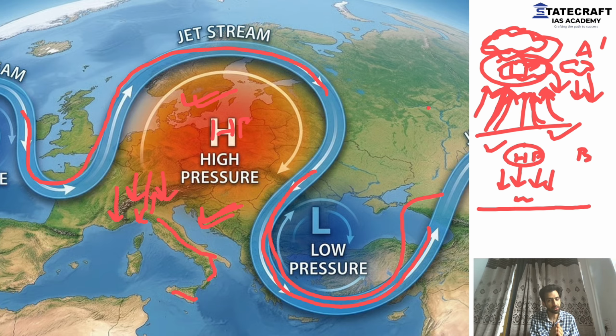What you need to know is whenever a high pressure gets trapped between two low pressures, it leads to heat wave, high temperatures. If a low pressure gets trapped, it will lead to intense rainfall. It will attract more and more air, more and more formation of clouds, more and more rainfall. Clear? This is the condition of heat wave in Europe.